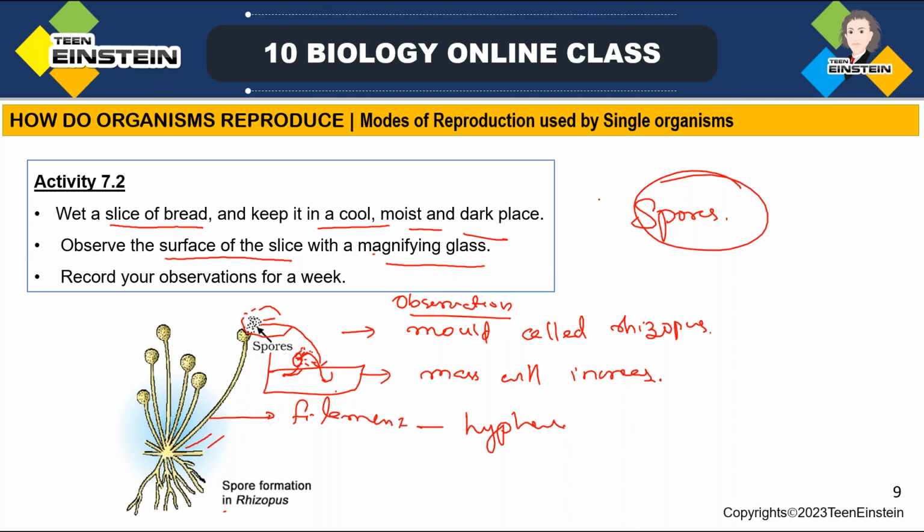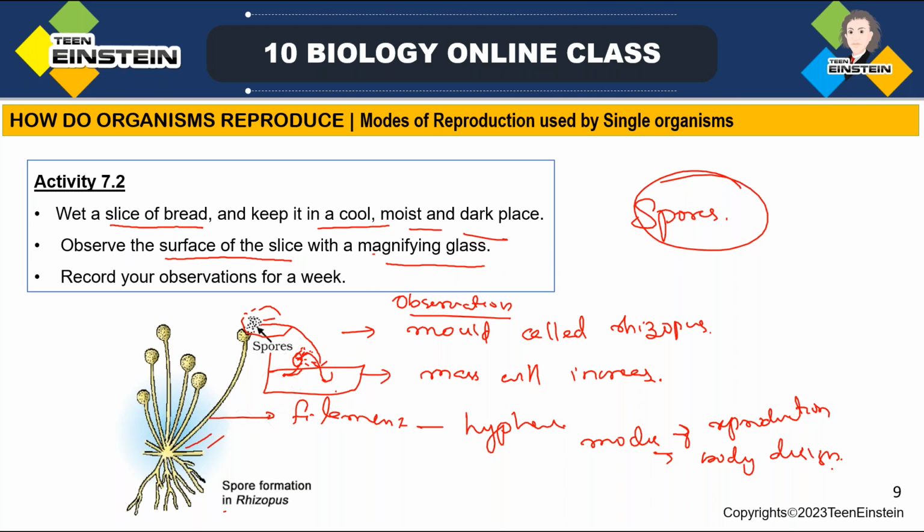Okay. So comparing, you can see the contrast in both, in which yeast is growing in the first case and how bread mold is growing in the second case. Different organisms are reproducing using different modes. The mode of reproduction is based on their body design or body features.